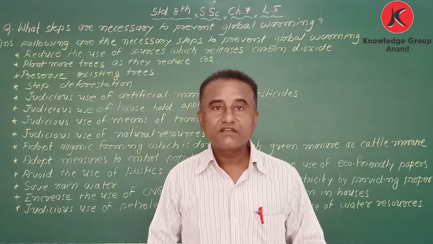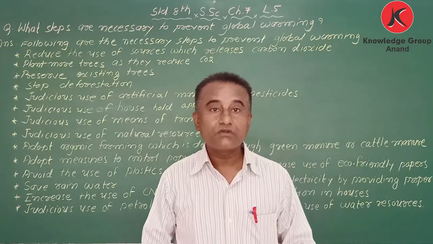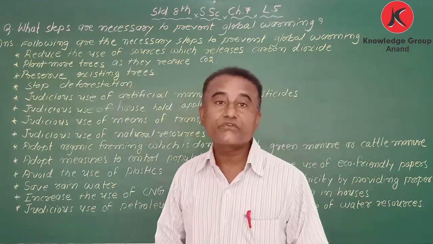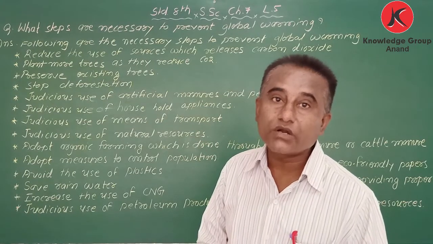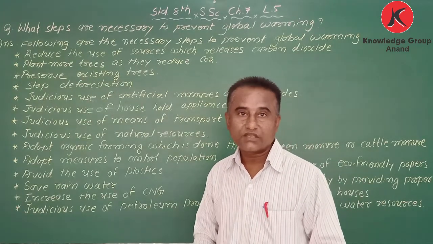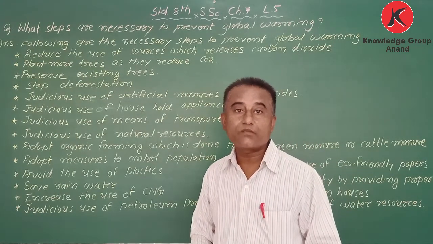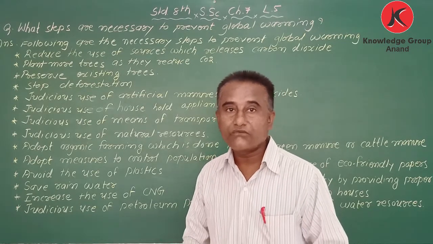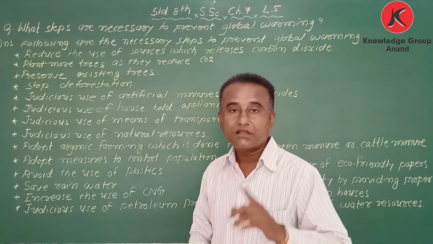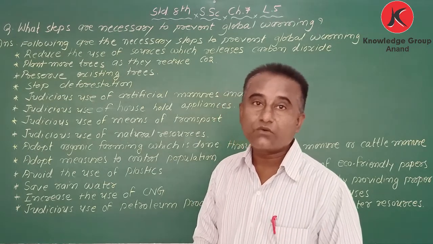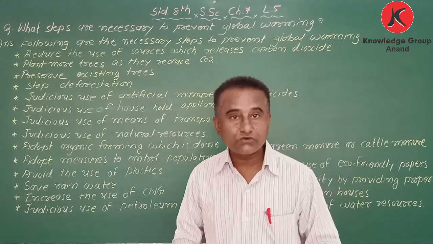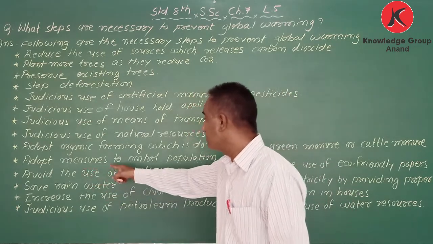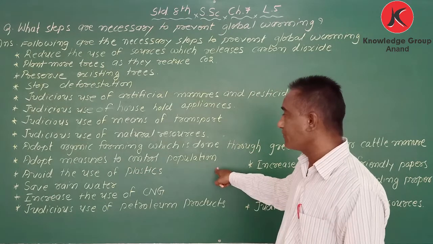But nowadays it is our bad luck that we do not have 33% area covered with forest. Only 22 or 23% area is covered with forest. That's why we are uncertain about rains. We do not have proper rain. My dear students, we have to save rainwater also. So adopt measures to control population.